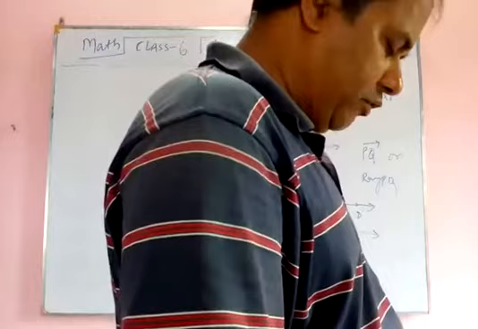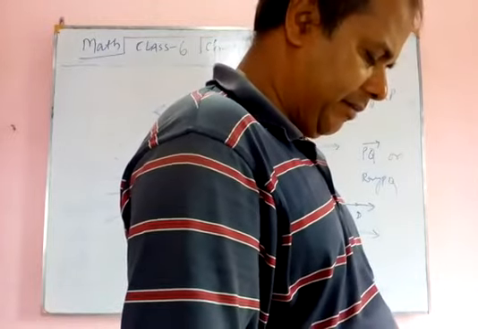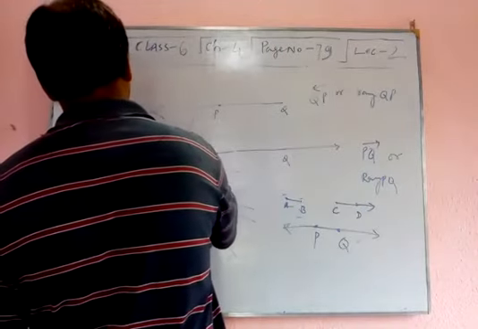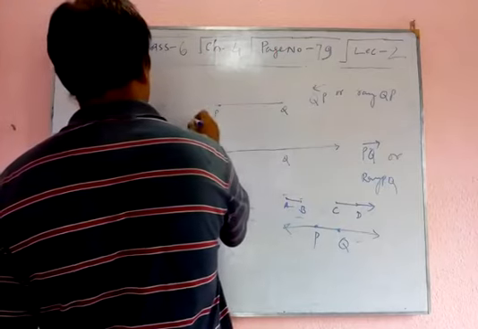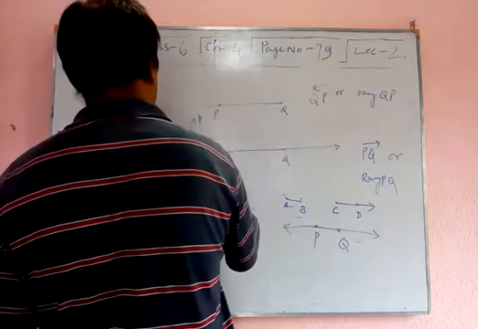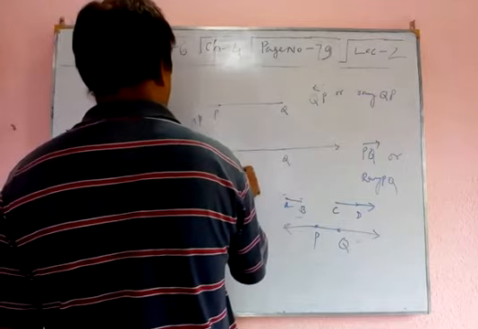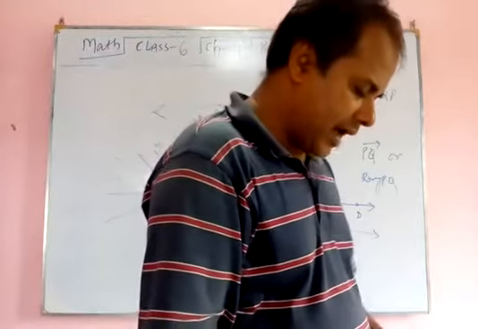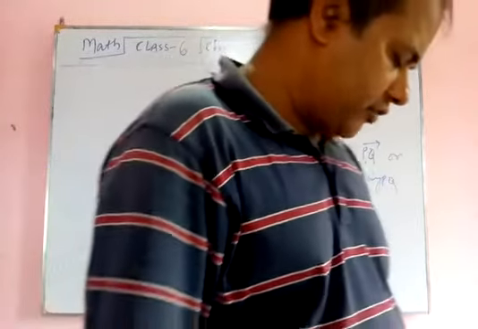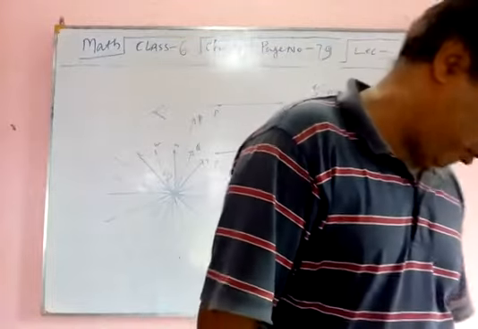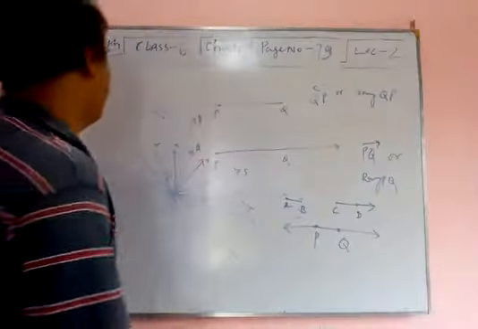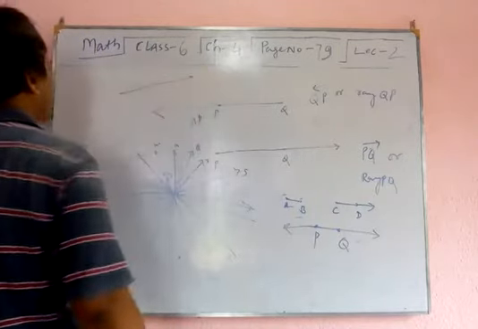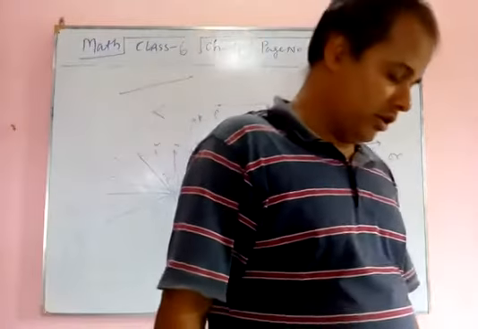From a given point Q or P, an unlimited number of lines L, M, N, P, Q can be drawn. You can name the lines also: L, M, N, P, Q, R, S. Many lines are possible. Number 2, exactly one line can be drawn passing through two different given points in a plane. If 2 points are given, then only one line can be drawn passing through the 2 points.